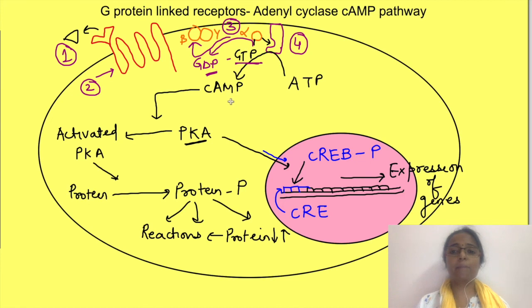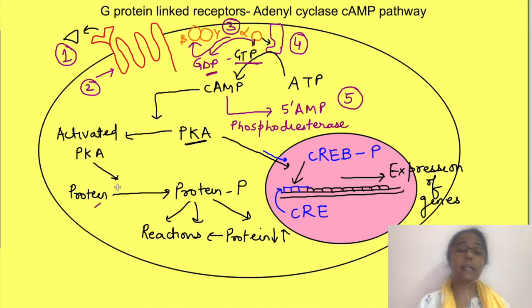Then cAMP is converted to 5'-AMP by the enzyme phosphodiesterase. Again, one may argue that protein kinase A and other proteins which have been activated by it are still in phosphorylated state. Well, the cells have phosphatases which dephosphorylate these proteins.